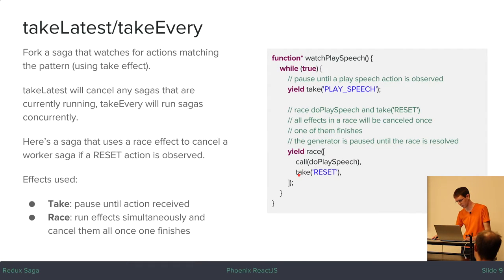So here, what we're doing is we're saying, call this worker saga, which we'll see in a second, but this worker saga is going to display all the phrases with a pause between each one, but race it against this effect, which is looking for a reset action. So this means if we see a reset action before we finish playing the speech, then cancel playing the speech. We're just racing these two things. Whichever one doesn't win gets canceled.